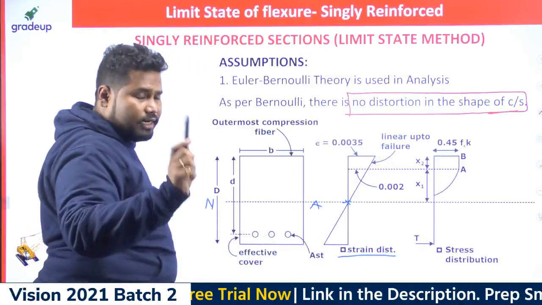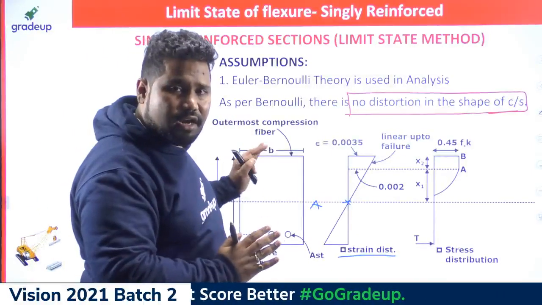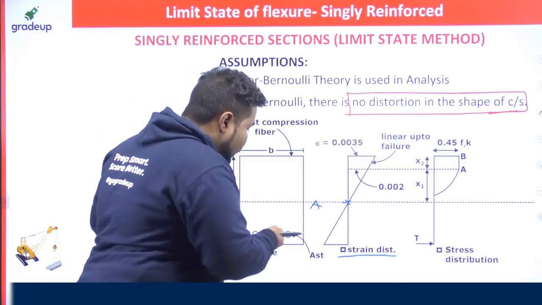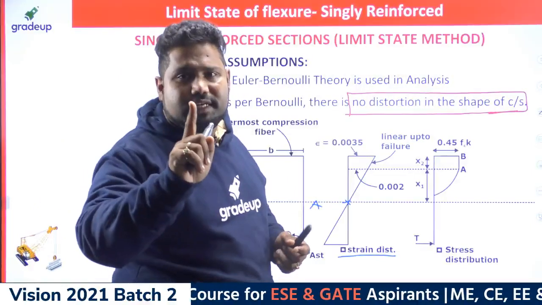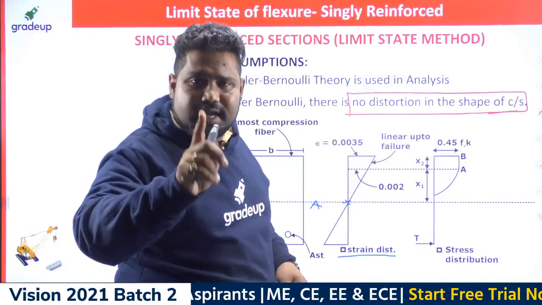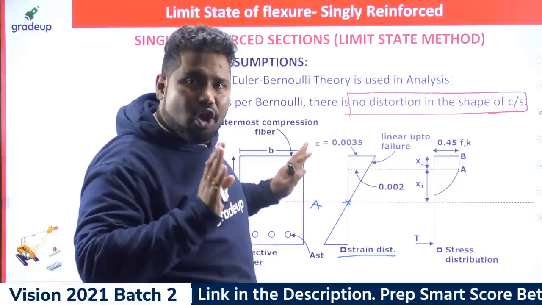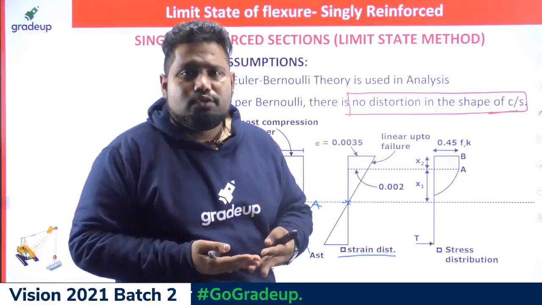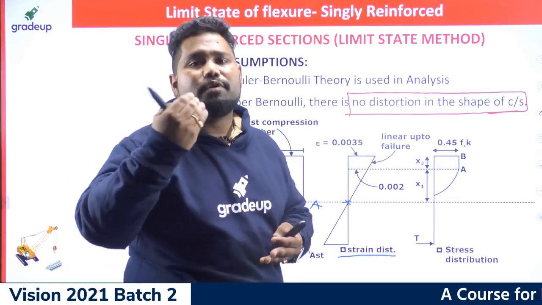You should also understand that singly reinforced sections or doubly reinforced sections are all composite sections, because they are composed of concrete and steel. So it is not a homogeneous material; I can definitely say this is a composite material. So I need to use a theory that is useful to find the depth of the neutral axis and all this stuff for composite sections.